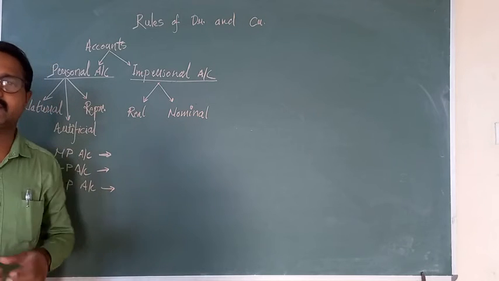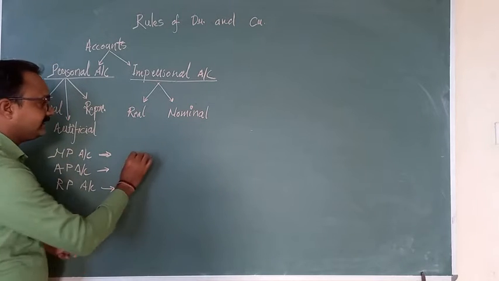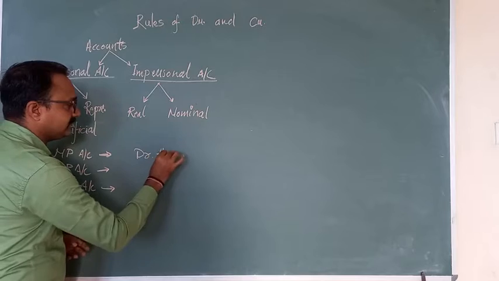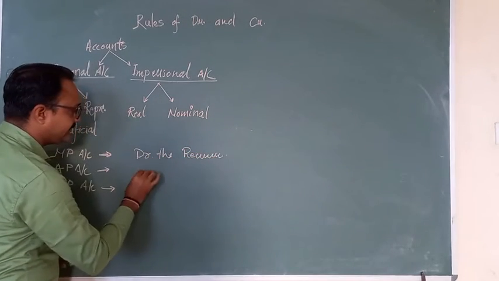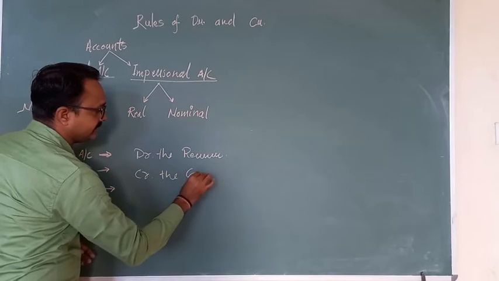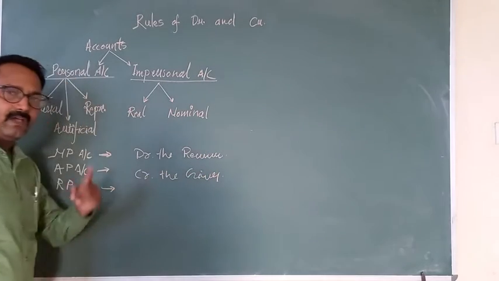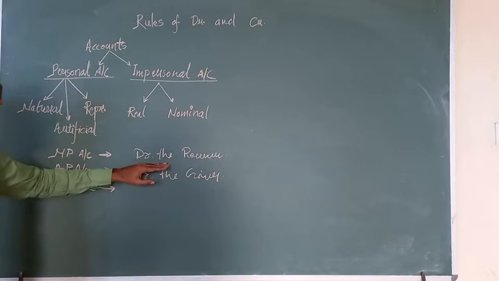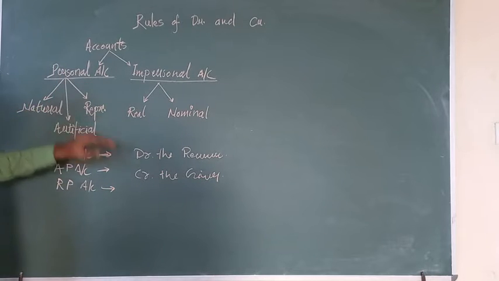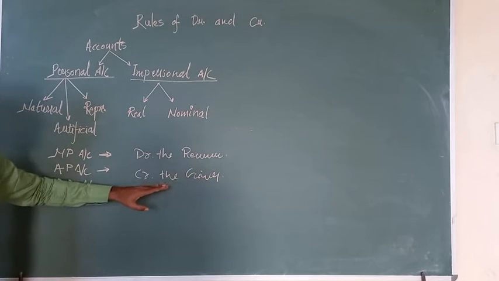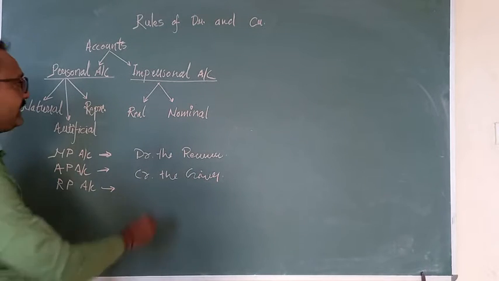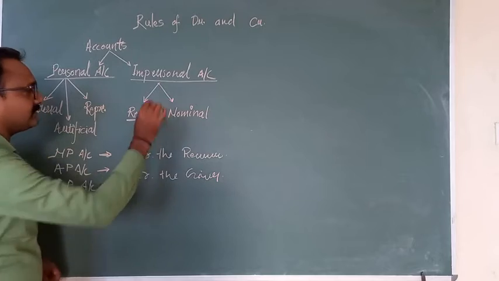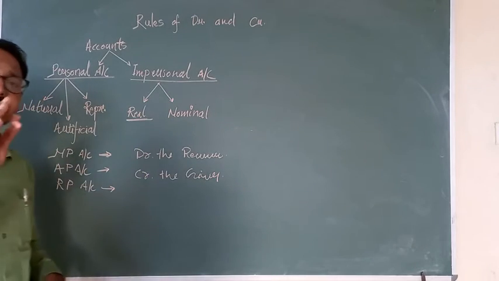The rule related to the personal account is: debit the receiver and credit the giver. You have to remember this. Personal account: debit the receiver, credit the giver. Then we have the real accounts, which are related to fixed assets.